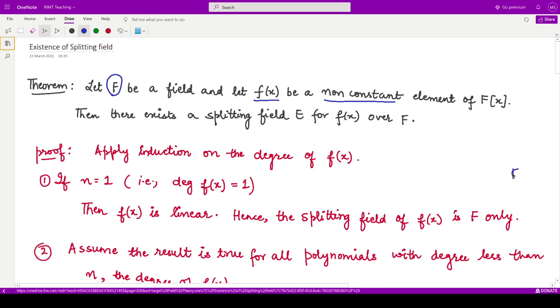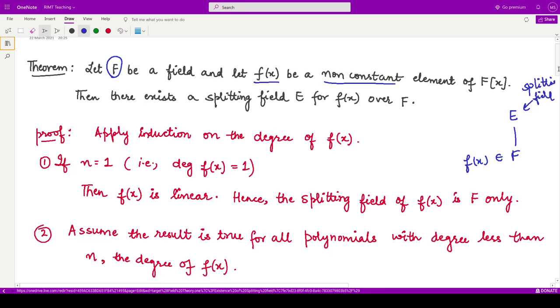So we have this field, and we have some polynomial here in this field. Now they are saying there is surely a field which is an extension field of F in which all the roots of f(x) are present. That means E acts as the splitting field for this particular polynomial. So this is a very simple result. Let us have a quick look at its proof.